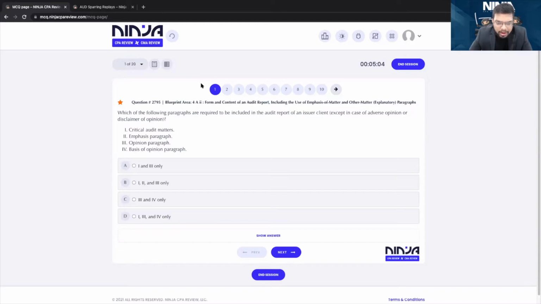Which of the following paragraphs are required to be included in the audit report of an issuer client, except in case of adverse opinion or disclaimer of opinion?